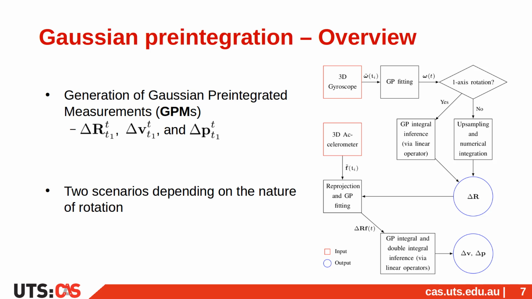First, the gyroscope data are modeled with GPs, and the rotational pre-integrated measurements are inferred from these continuous signals. It is done either analytically in the case of one-axis rotations or numerically for multi-axis ones.